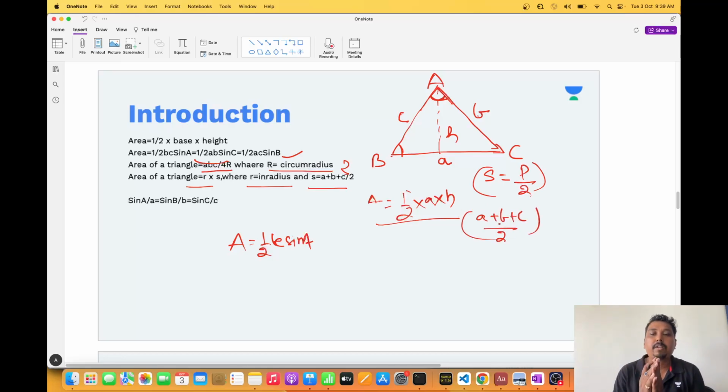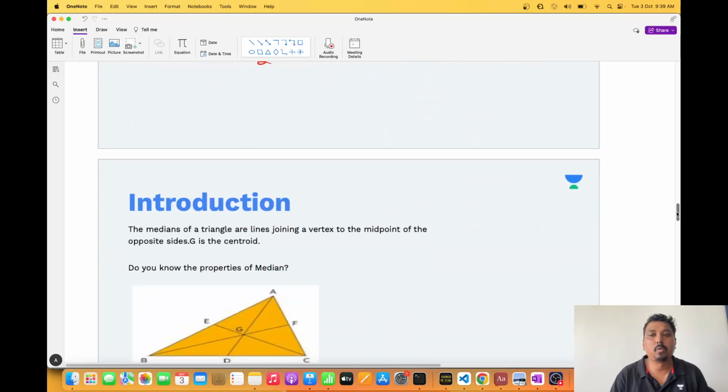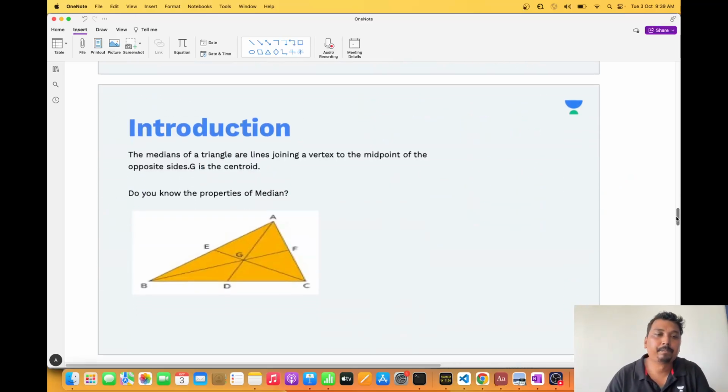Again, under our mensuration topic, we are going to see a lot of areas. So in that, a lot of these properties or formulas are going to be used. Now, another option is sine A by a equals sine B by b equals sine C by c. Okay, so keep this in mind. I have just given you all the formulas and how they are derived.